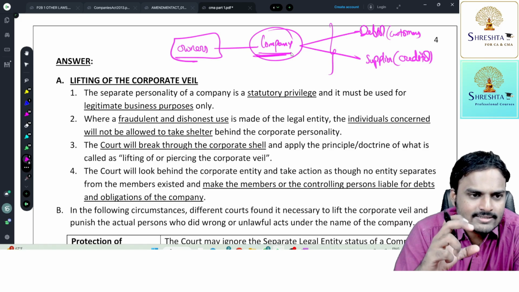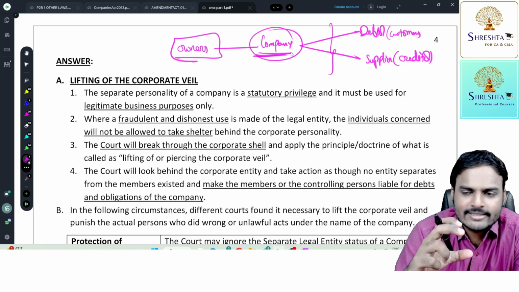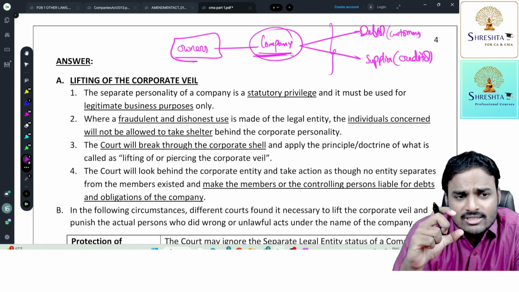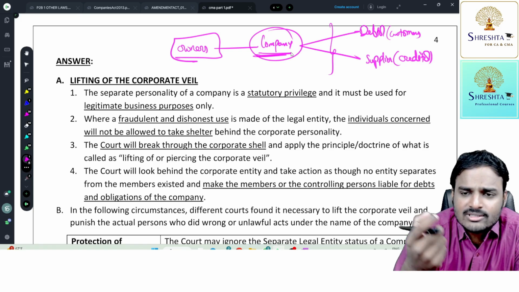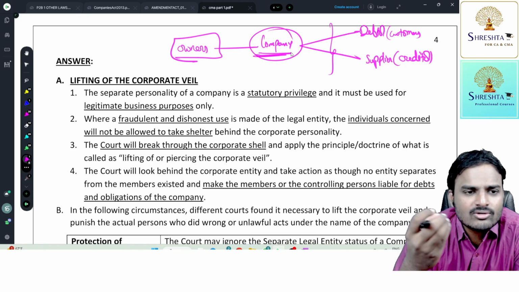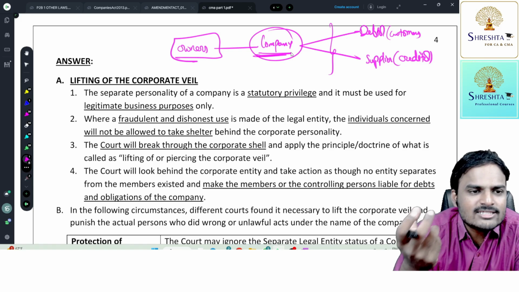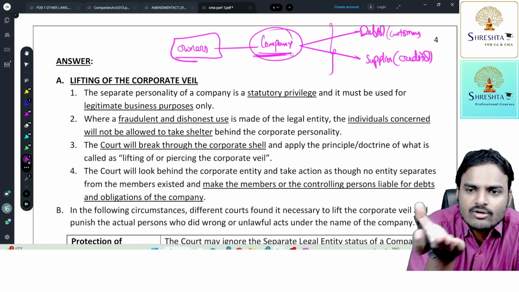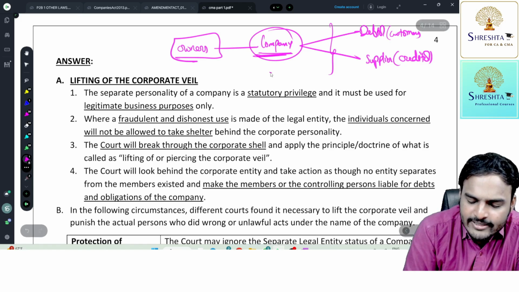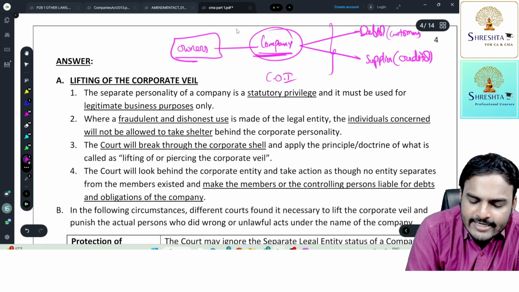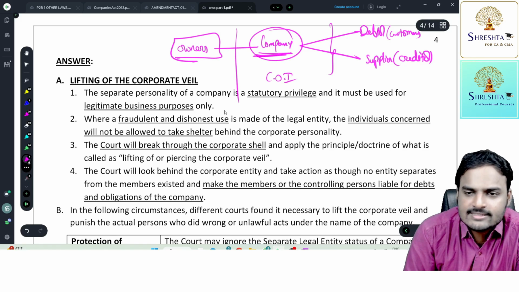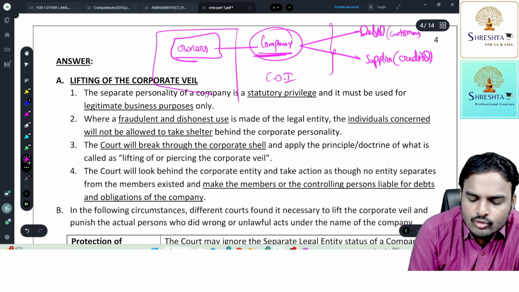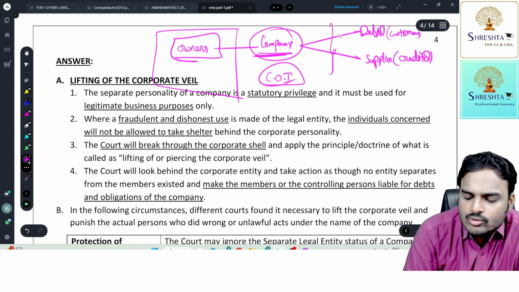You know only ITC. So the company is a separate legal entity. But this is not a building. A company is not a tangible thing. It's an intangible thing. You can see it only on the certificate of incorporation. But this certificate of incorporation is hiding the members' details. So members are not known to the public. Only the company is known to the public.